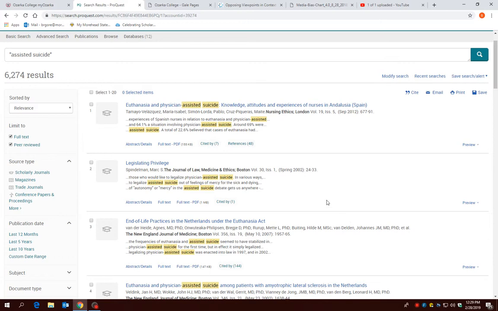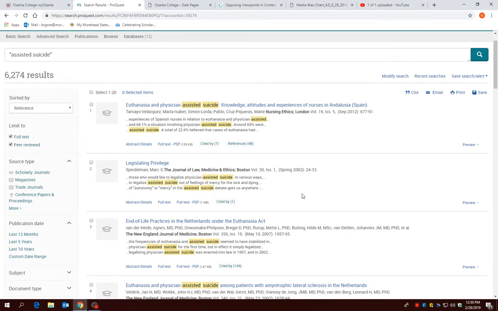I certainly wouldn't pick anything that had more than 10 pages. A lot of times there'll be a long list of references, so that's fine, but don't go any more than 10. And let's just pretend like we're going to pick this particular article here. It's called Legislating Privilege, and it comes from the Journal of Law, Medicine, and Ethics.